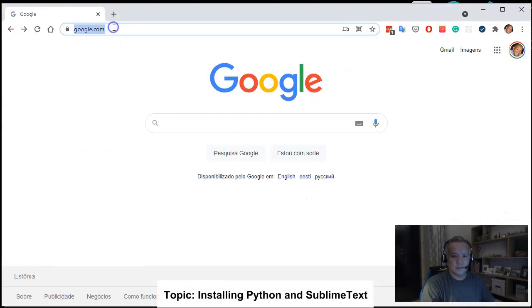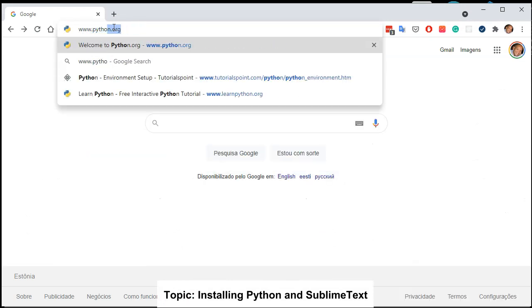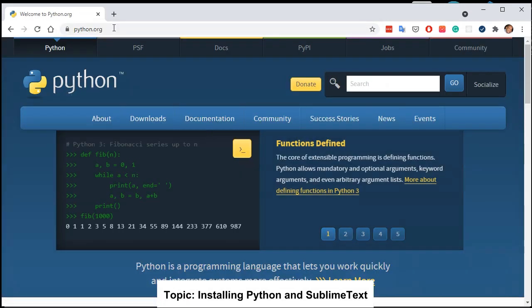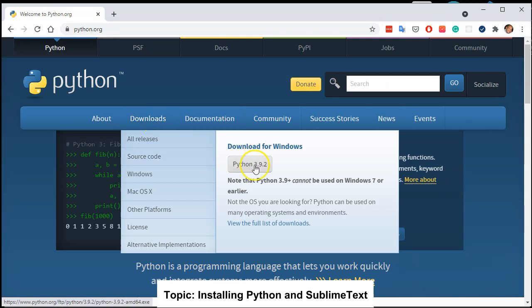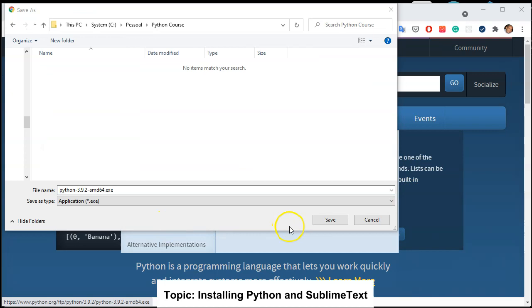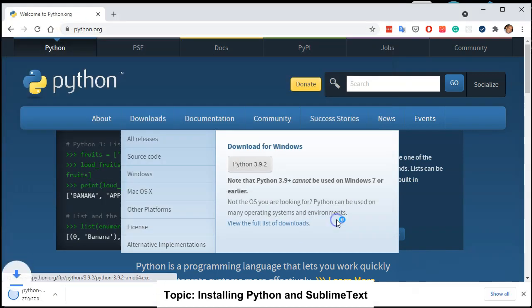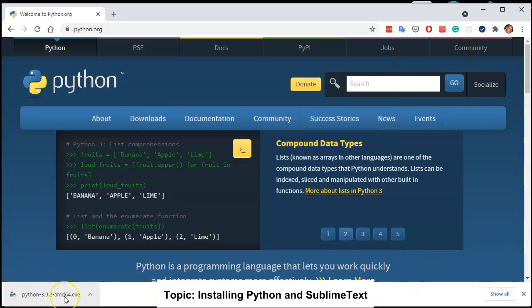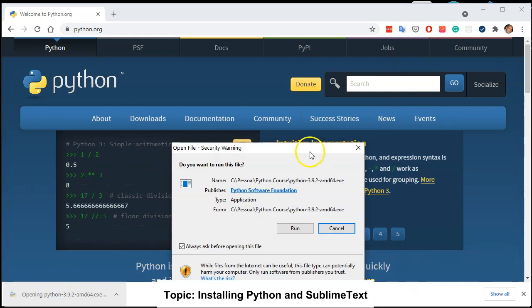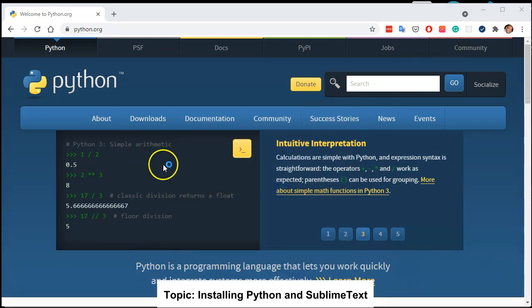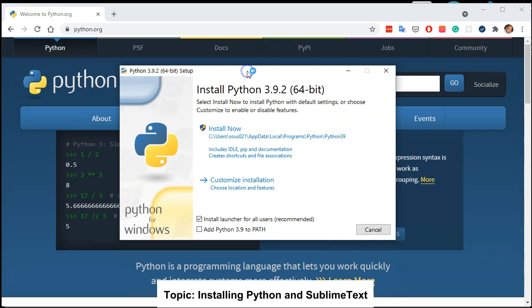Before we start, we need to go to python.org and download the language. So download the latest version, in this case Python 3.9. You save it in this folder. Okay, it's easy to install, it's a Windows application. Run. It is important to mark this, add Python to PATH, so your Windows will recognize the language. So let's install.